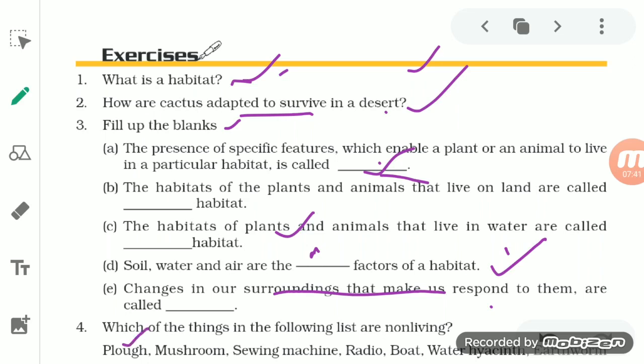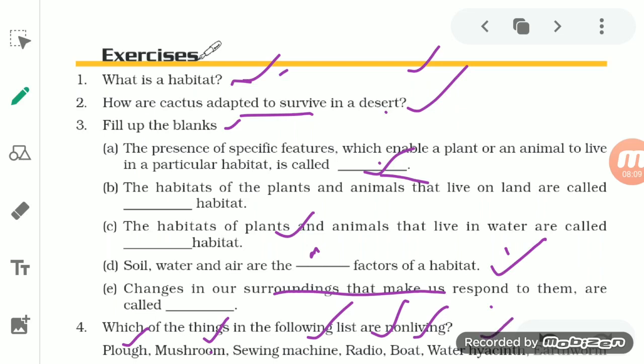Plug, you know what the plug is? It is a non-living thing. It cannot respire, cannot grow. Mushroom, it's a living thing. Sewing machine, it's a non-living thing. Radio, boat, these both are non-living things. We use them for different purposes. They do not grow or reproduce like living things.